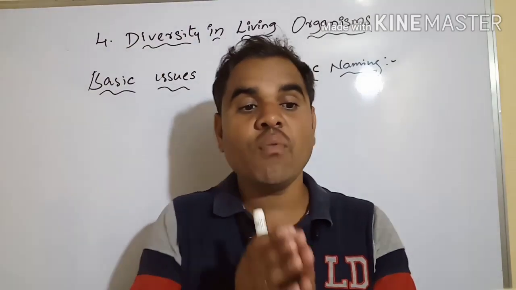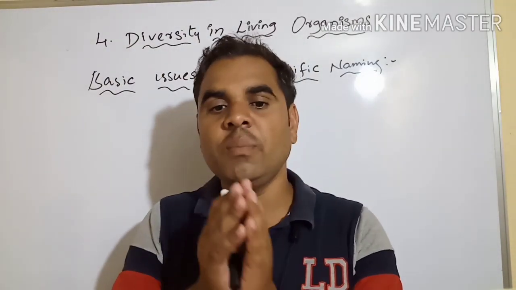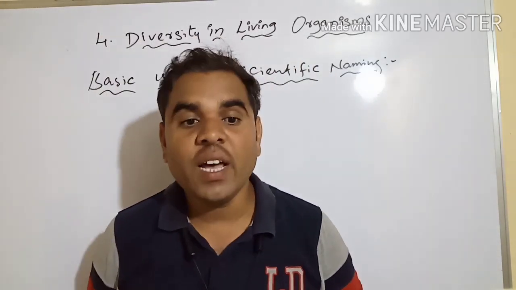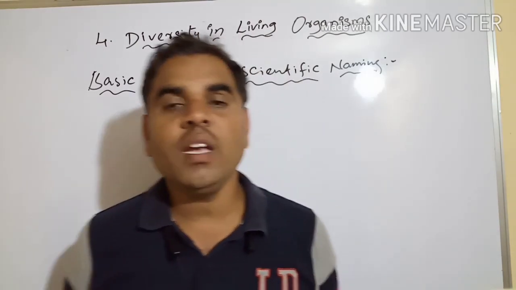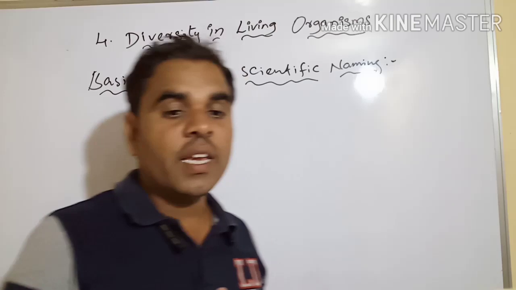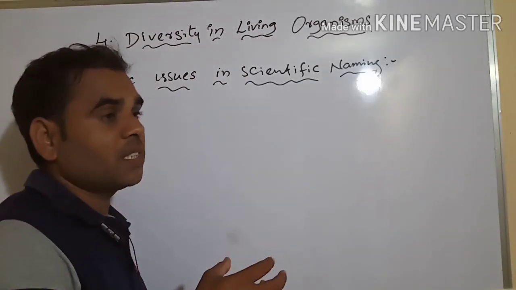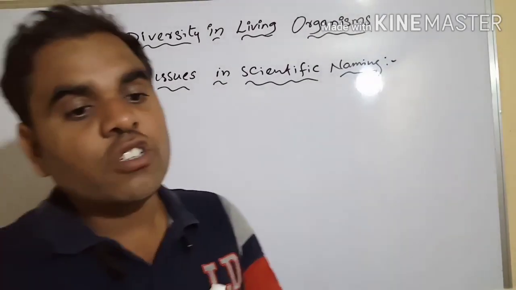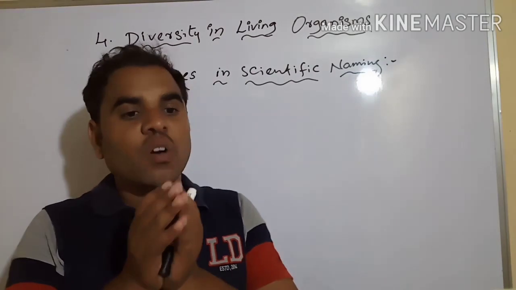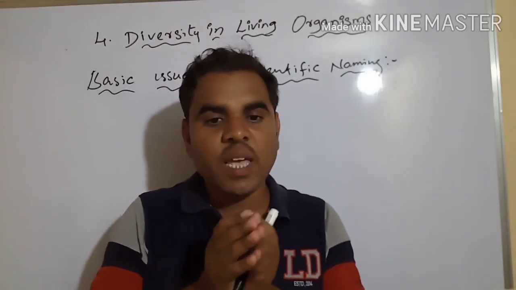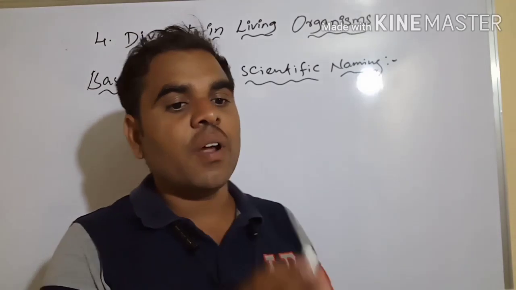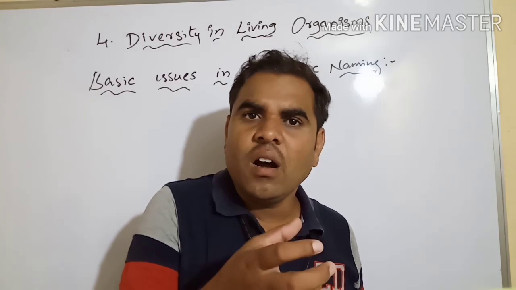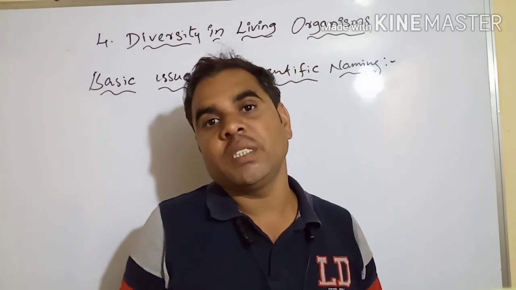One of the functions of the taxonomist is to provide a scientific name for every living creature. We have to give the systematic name to that organism. Next, the common vernacular names for the same plant or animal vary from region to region. In each region there are different names.